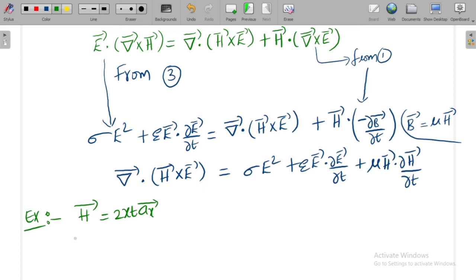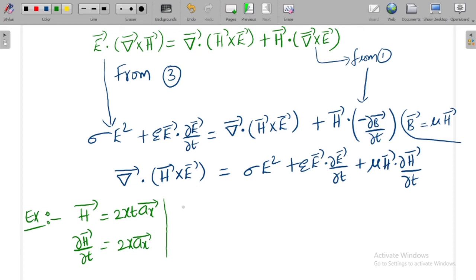Now, what is dou H bar by dou T? If H bar is 2xt Ax bar, dou H bar by dou T is 2x Ax bar, the differentiation of this. Now, I want to know this value, H bar dot dou H bar by dou T. If I know this value, I can know E bar dot dou E bar by dou T also.